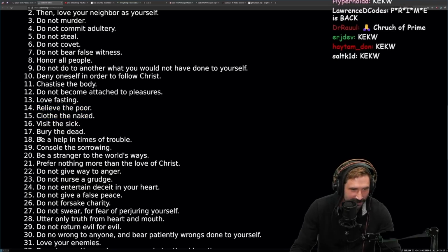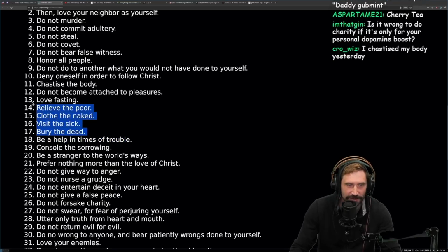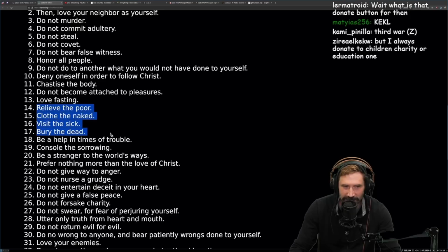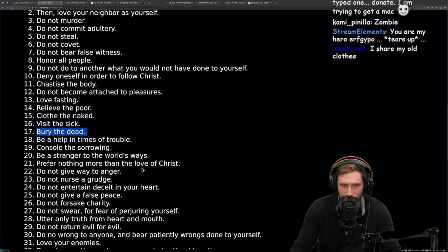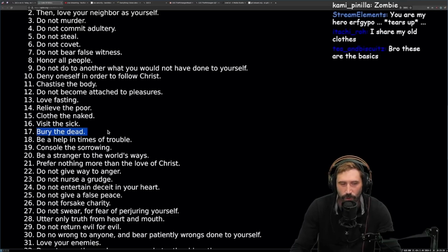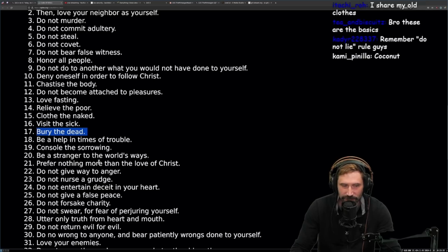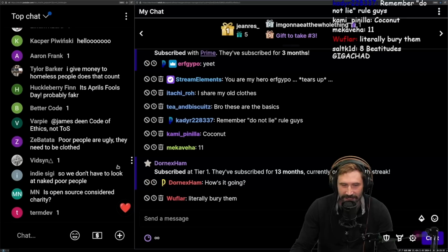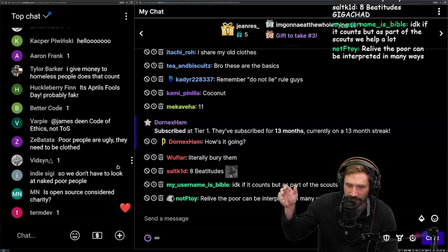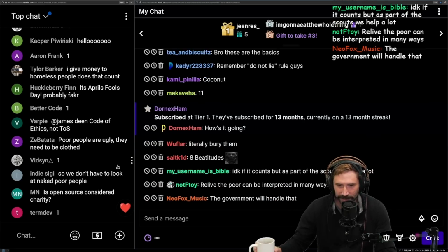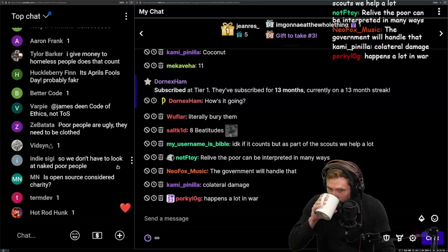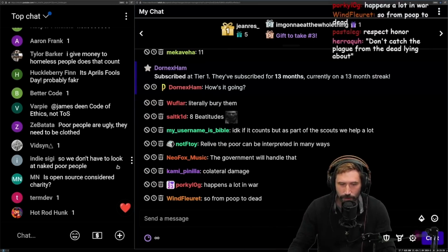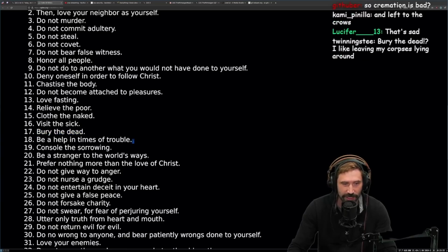Visit the sick, bury the dead, be a help in times of trouble. By the way, if you can't figure out what these ones mean, this just means be good to people that don't have the opportunity to be good. Like, what does burying the dead mean? These are people who died and just got left out to rot. How horrible does that have to be, that not only did you die, nobody's even going to take the time to bury you? You might as well get eaten by the dogs and the birds. Imagine you're just collateral damage. Happens a lot in war. Yeah, well, that's the whole point, is that you should care even for the people you kill. You should attempt to bury them.